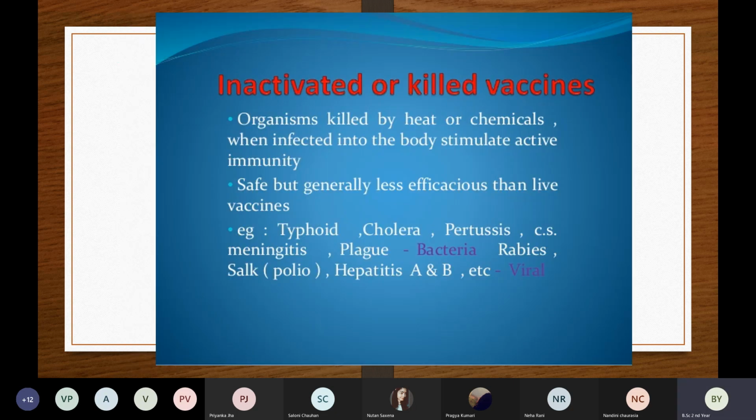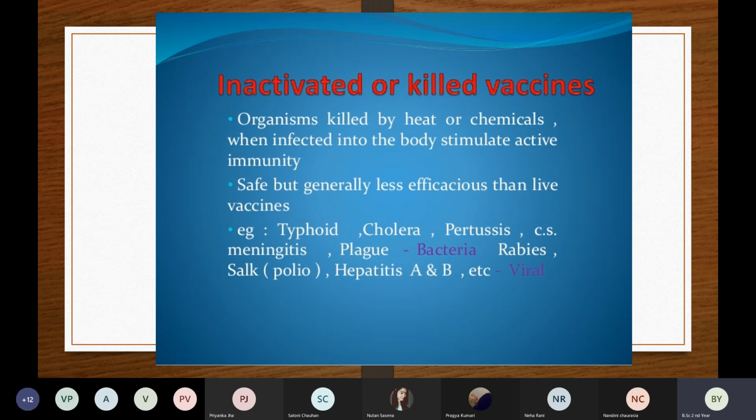Now coming to the second type, the killed vaccine, meaning vaccines made from killed or dead microorganisms. The microorganism can be bacteria, virus, or fungi. These organisms are killed or destroyed by heat or chemicals. When introduced into the body, they stimulate active immunity.